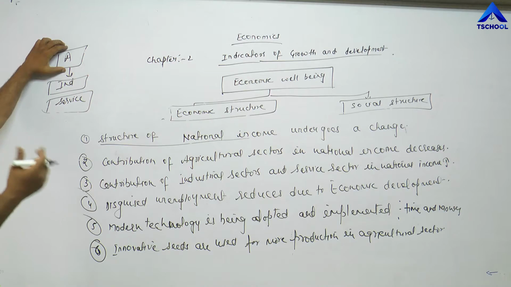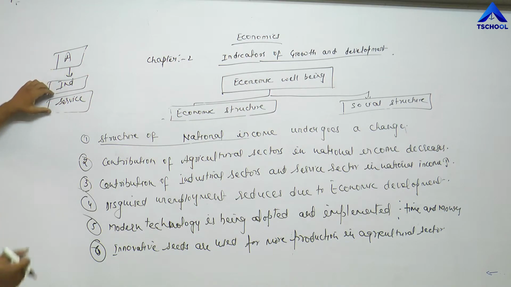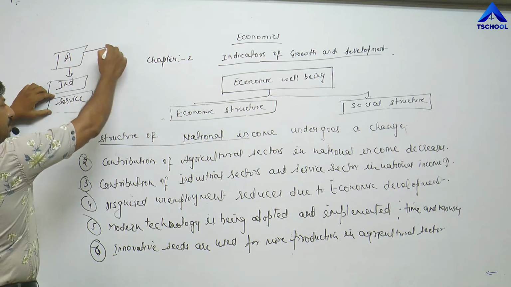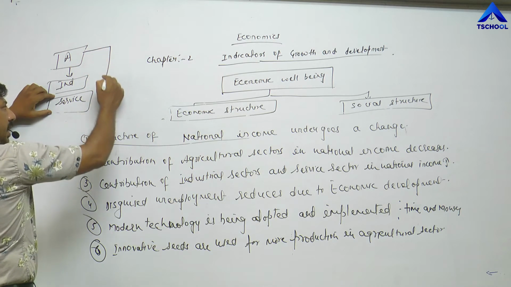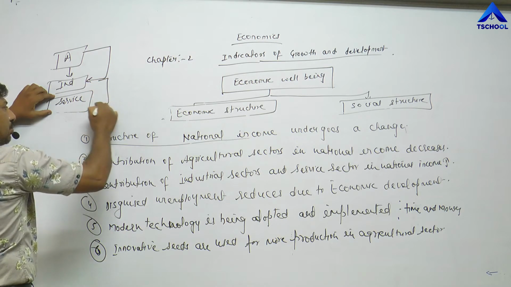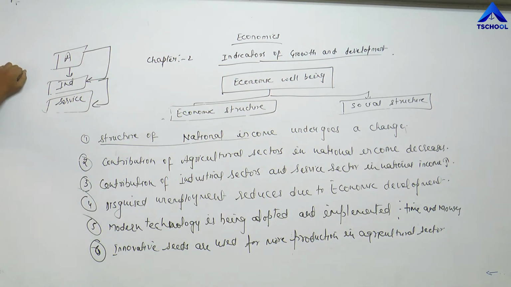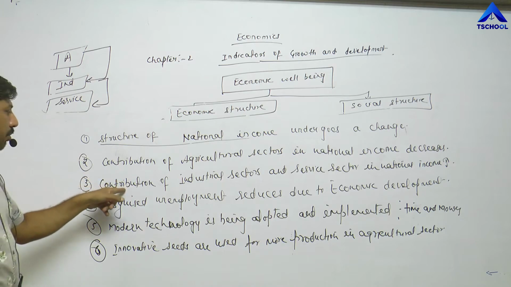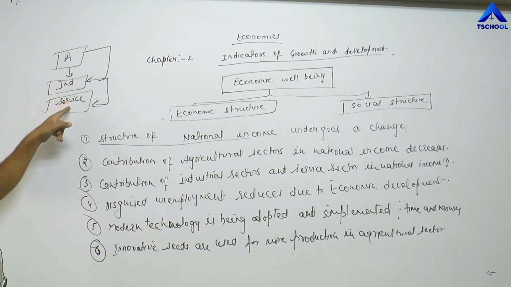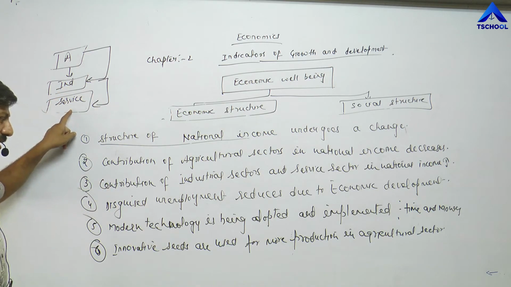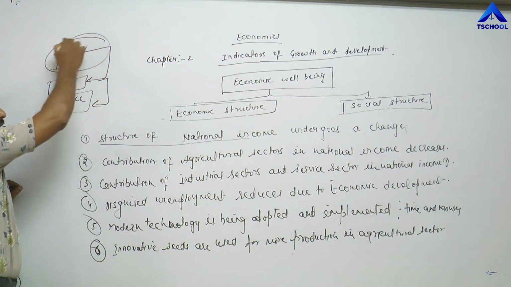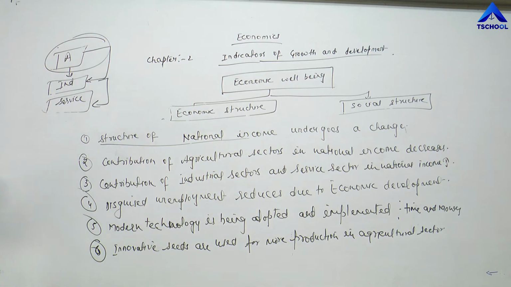Now, with the establishment of various industries and the development of the service sector, individuals are shifting from the agricultural sector to the industrial and service sectors in order to earn more income. As a result, the contribution of agriculture in national income reduces. On the other hand, the contribution of industrial sector and service sector increases. As a result, disguised unemployment in the agricultural sector reduces.